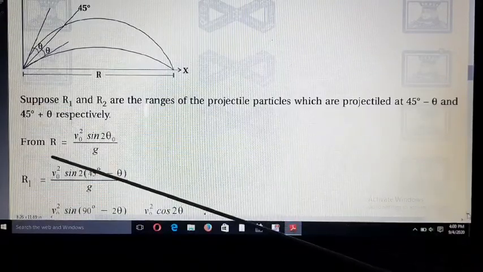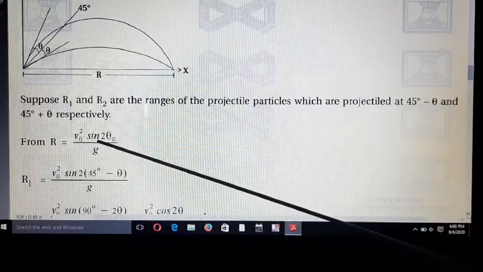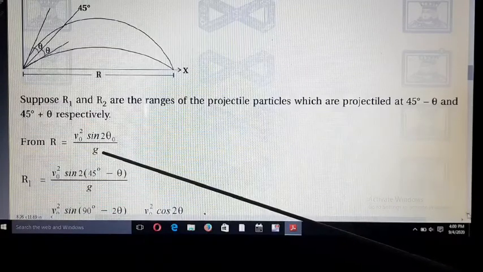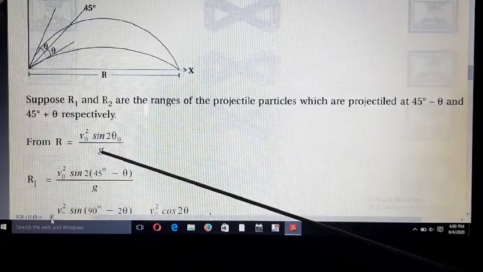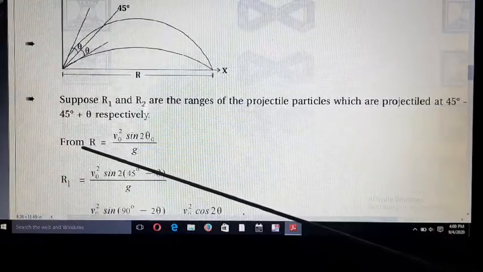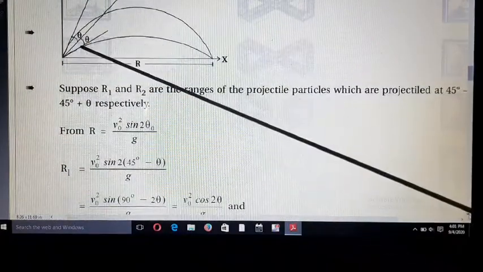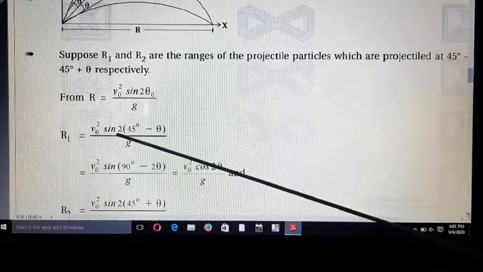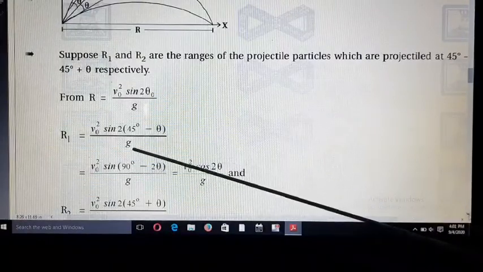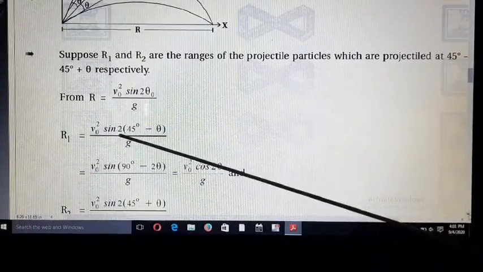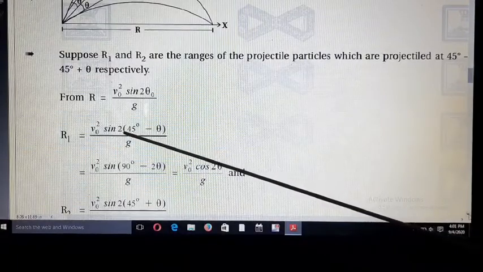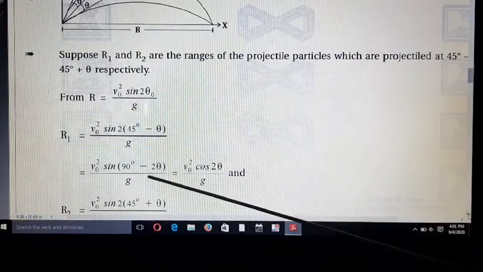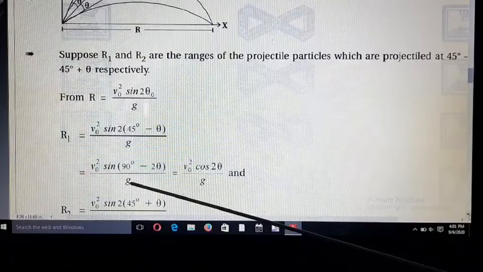The formula is R is equal to V0 square sine 2 theta 0 upon g. Now we take R is equal to R1. At that time the angle is sine 2 times 45 minus theta upon g. So 2 is multiplied inside. So 45 times 2 means 90 and 2 times theta means 2 theta upon g. In maths,